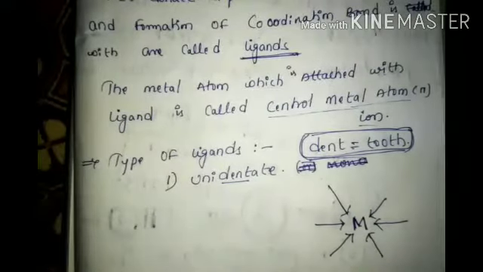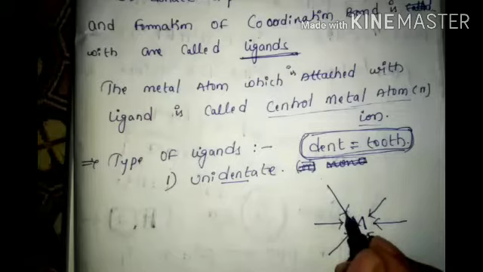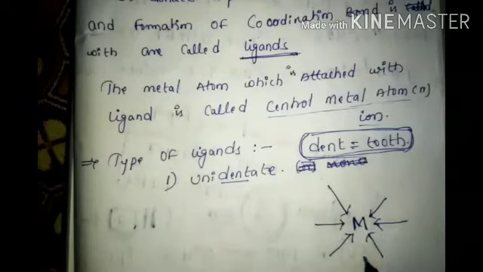Six is hexadentate. These are all called teeth: tooth 1, tooth 2, tooth 3. Monodentate means 1.